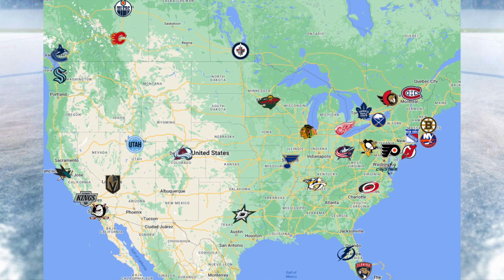This is a geographic layout of all 32 franchises. Again, 25 in the US, 7 in Canada, 3 new franchises just in the last 10 years. So expansion, a great thing. The NHL, a league that has seen tremendous growth in recent times. The Vegas Golden Knights were an expansion club back in 2017. Then we had the Seattle Kraken join in 2021. The latest team to be founded, Utah Hockey Club in Salt Lake City. They're brand new as of the year 2024.